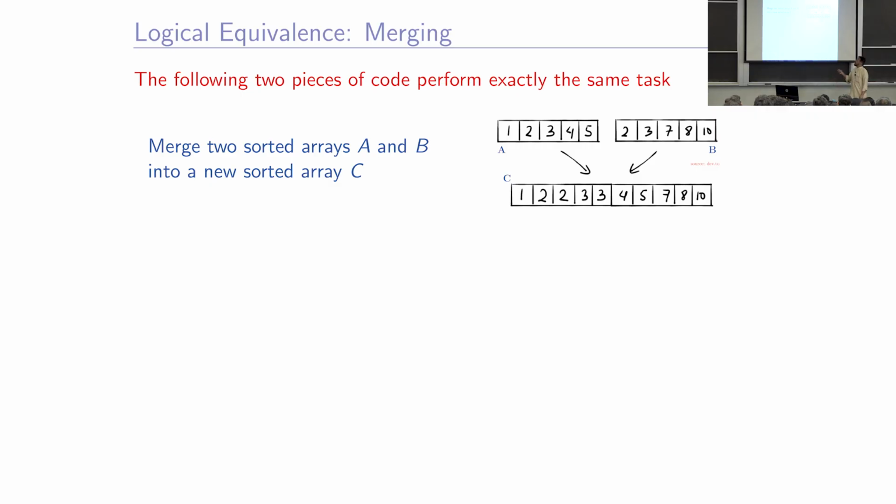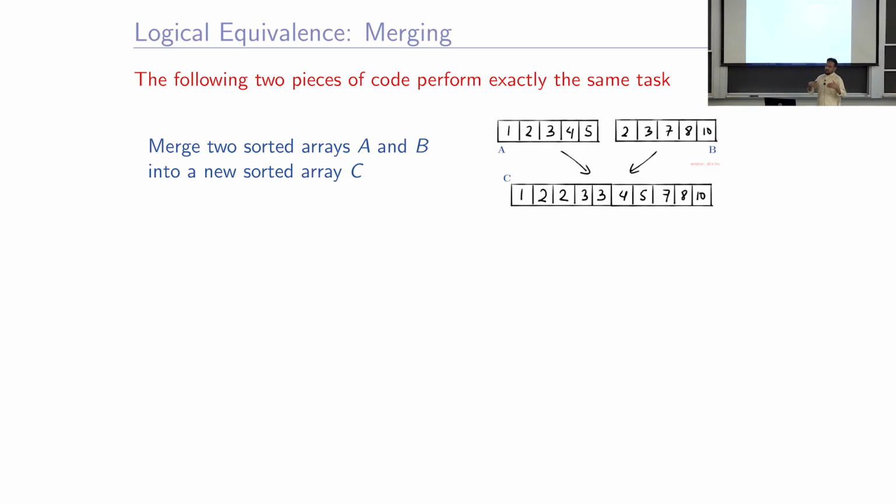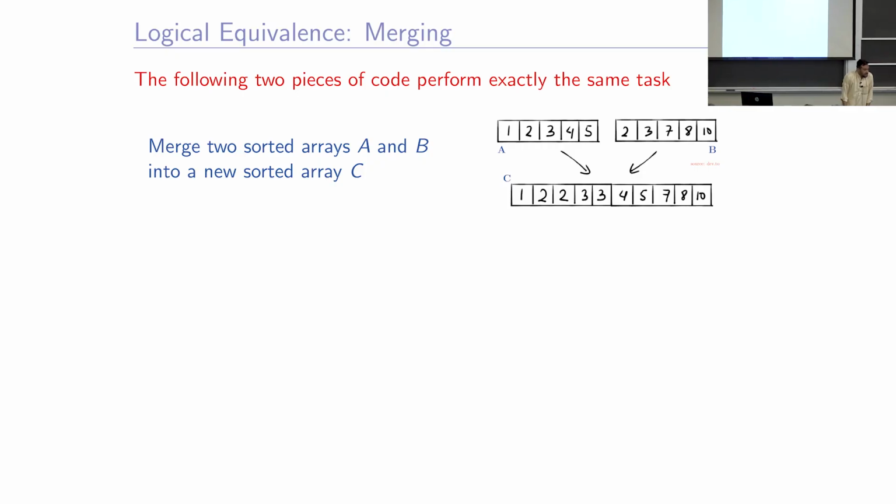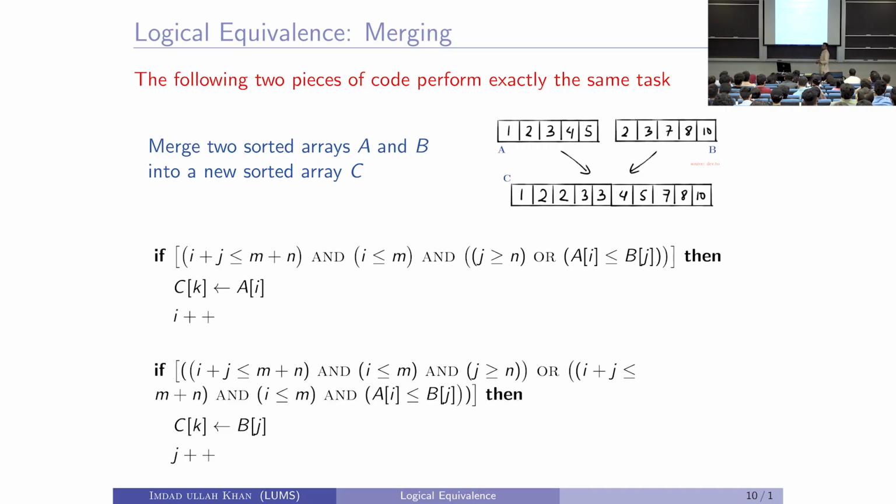Okay. So, here is an example, here is an array of 1, 2, 3, 4, 5 sorted, here is another array of 2, 3, 7, 8, 10. 2 and 3 are repeated, both arrays are sorted, you want to combine them. So, it will be 1 and then 2 2s and 2 3s and then 4, 5, 7, 8, 10. Is this clear? This is called merging. Here are two pieces of code that both achieve this. When you do your data structures and algorithms, you learn merge sort. This is a step in merge sort, called merging.